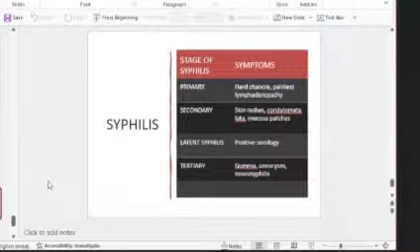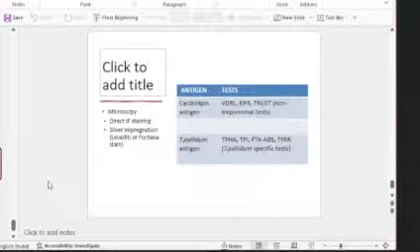That is followed by latent syphilis where only the serological test will be positive. There won't be any clinical symptoms. And last, we have the tertiary stage where it's actually hypersensitivity to Treponema pallidum, where gummas, aneurysms and neurosyphilis develop. More important than this is the lab diagnosis. So, microscopy in the diagnosis of syphilis. Again, it's a spirochete, so Gram stain and all doesn't work. You can do a direct immunofluorescence staining, or you can do silver impregnation. So for microscopy, these are the two things that you can do.